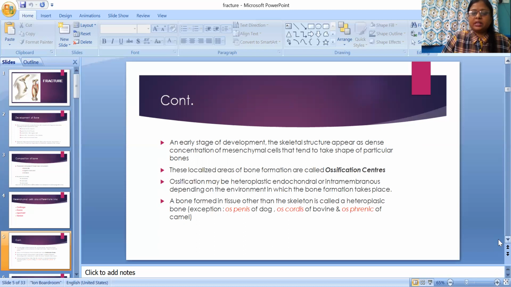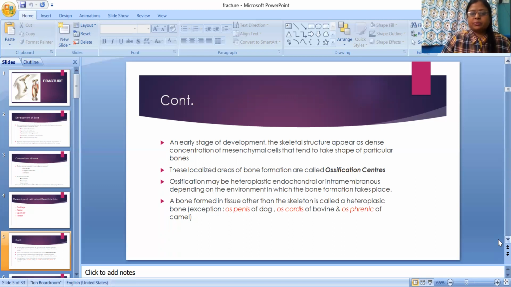These localized areas of bone formation are called ossification centers. So ossification may be heteroplastic, endochondral, or intramembranous, depending on the environment in which the bone formation takes place. So formation of bones also depends upon the environment.